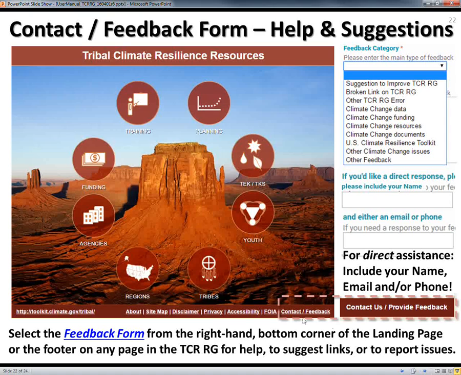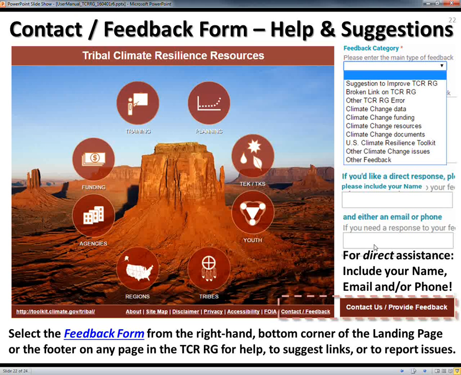Finally, remember that at the bottom of the home page, as well as every other page in the system, you're going to see that Contact Us, Provide Feedback link. Please use it regularly. You can ask for data, funding, resources, documents. Just pull down the list of what you're after. Make sure you include your name as well as an email and or phone if you want to get me to get back with you.